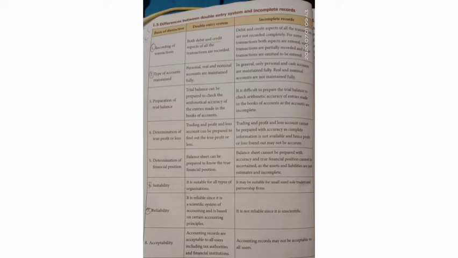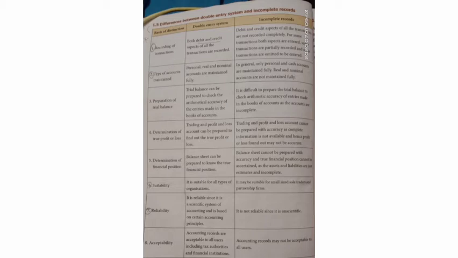Next one, determination of true profit or loss. Trading profit and loss account can be prepared to find out the true profit and loss. Since the double entry system has all types of accounts, it is possible to find out the true profit and loss through the preparation of final accounts. But in incomplete records, it is not possible since they have only the available data. With the available data, it's not possible to prepare the trading profit and loss account.